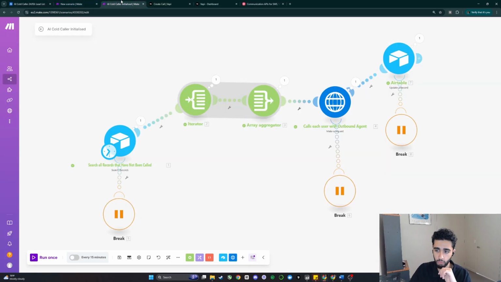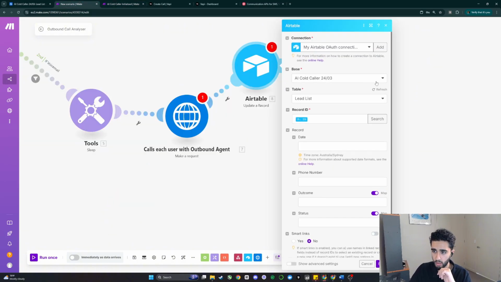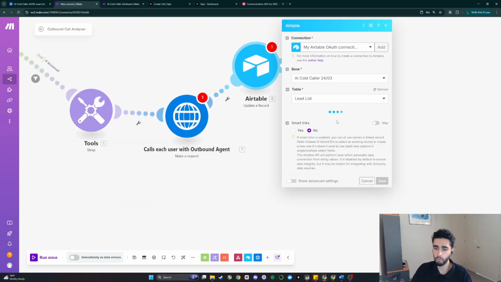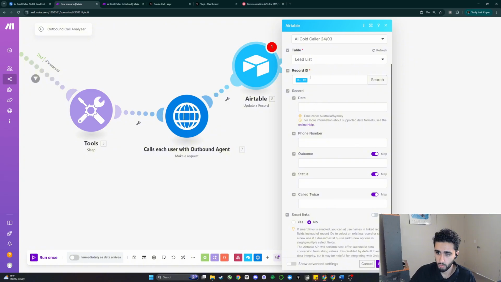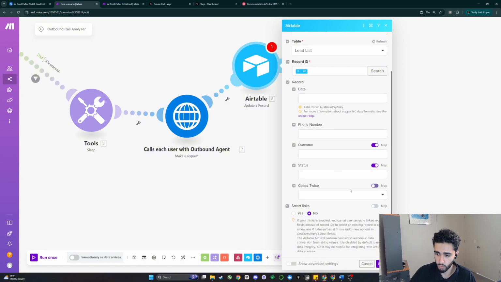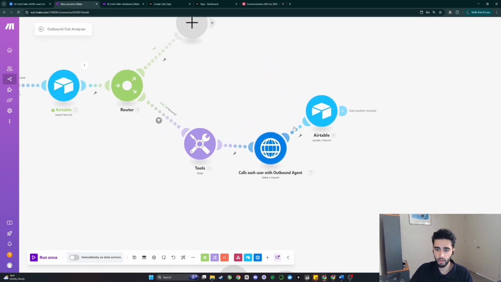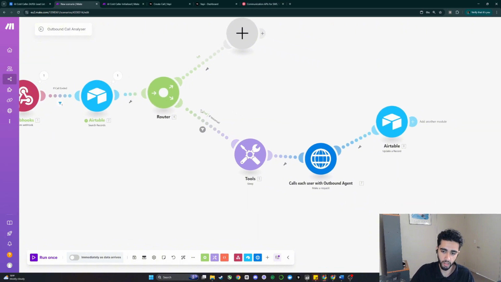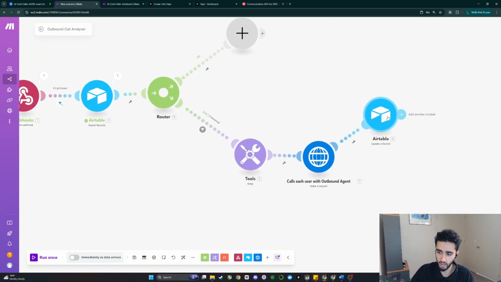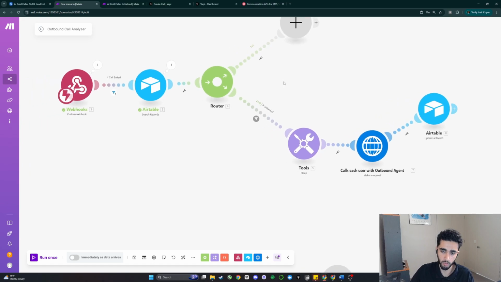Now what we can do is go back into Airtable and refresh this table. This is giving me a red, I don't know why. What we can do now is down in called twice, we can actually change this from no to yes. So once that is complete, if the AI analyzes that this is voicemail, it'll route down to this path, call them again, update the record to called twice equals yes.